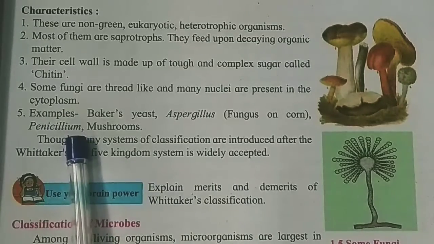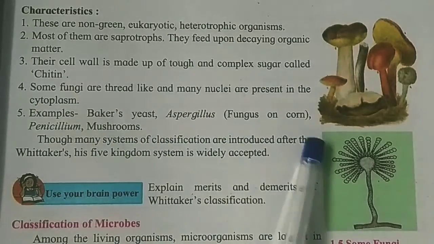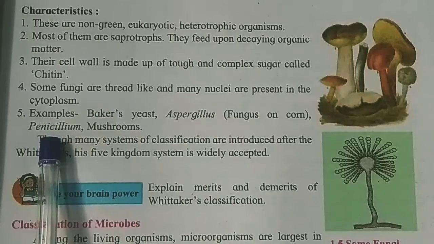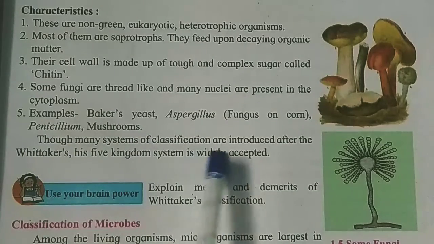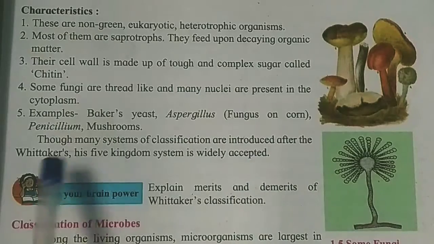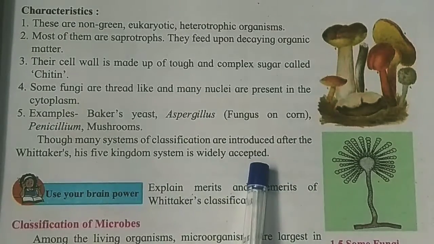Examples: Baker's yeast, aspergillus, fungus on corn, penicillium, mushrooms. Though many systems of classification were introduced after Whittaker's, his 5 kingdom system is widely accepted.